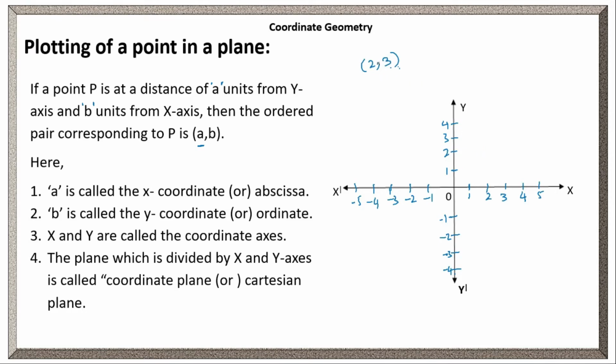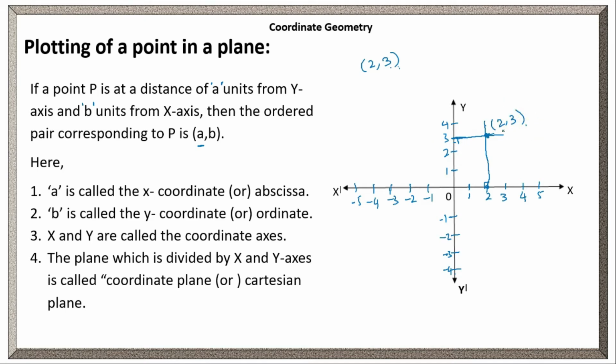Here 2, comma 3 means both the coordinates have a plus sign, right? Plus 2, plus 3. If no sign is there, we have to consider the sign as plus only. So plus, comma plus belongs to which quadrant? As we have discussed earlier, it belongs to the first quadrant. So 2 on x-axis, 3 on y-axis. If I take a perpendicular from 2, and from the y-axis 3, where the two perpendiculars meet, that point is 2, comma 3.